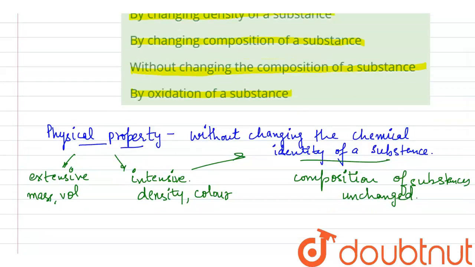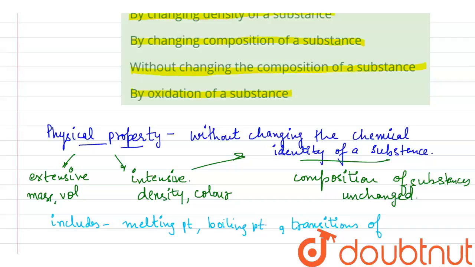So the physical properties include melting point, boiling point, the transitions of states, that we can change some particular substance into liquid, solid, or gases, or vice versa.